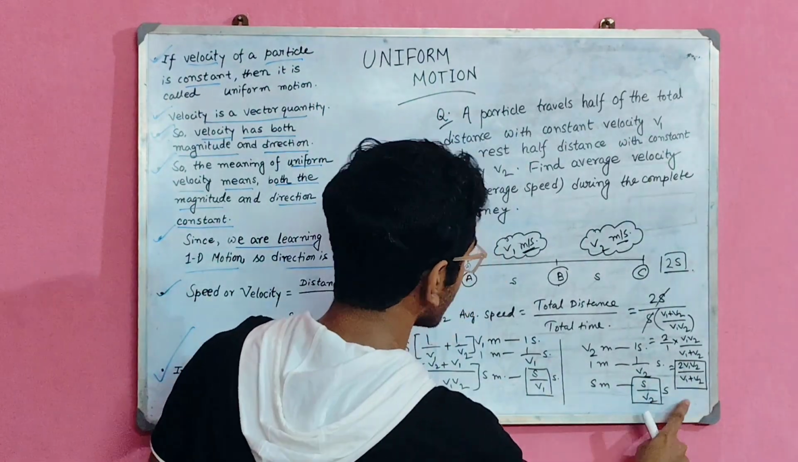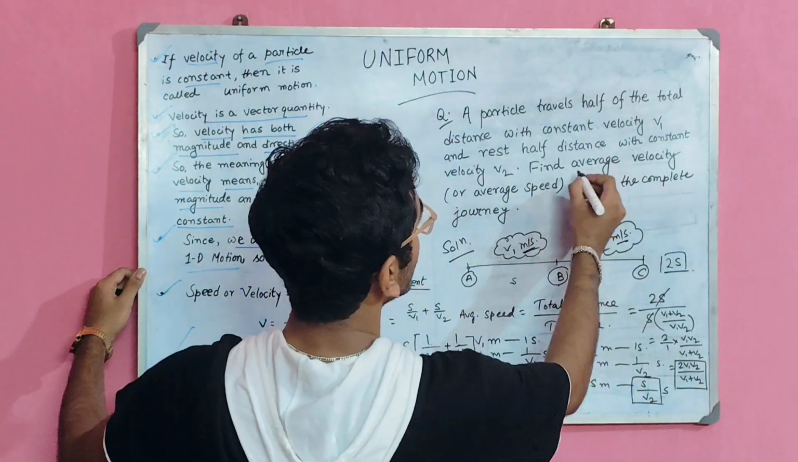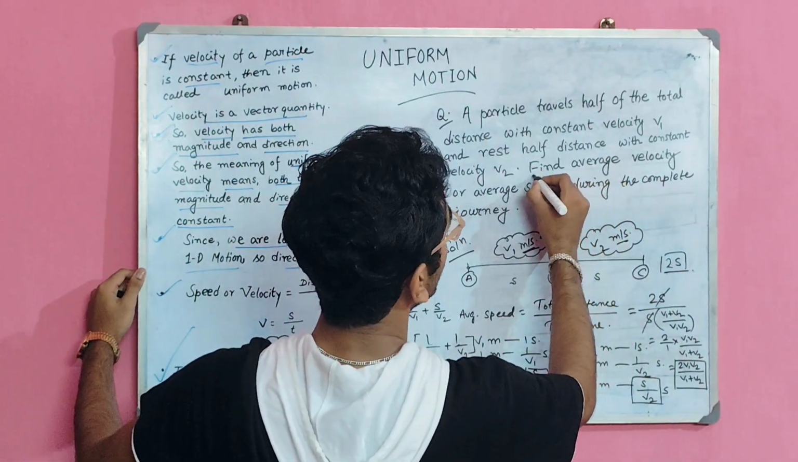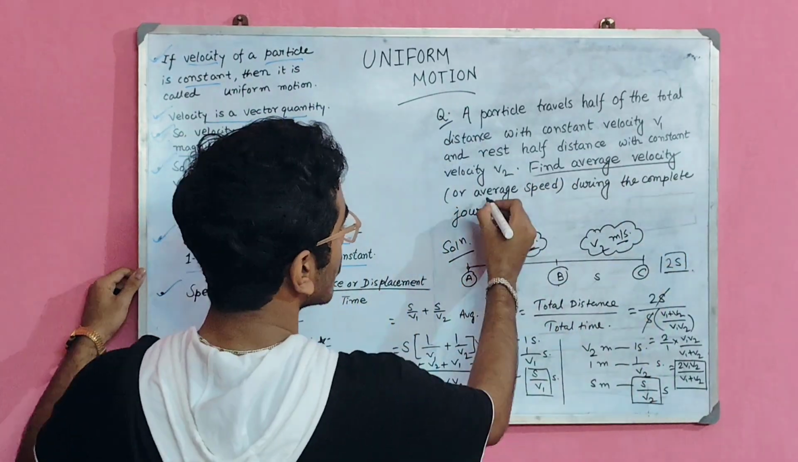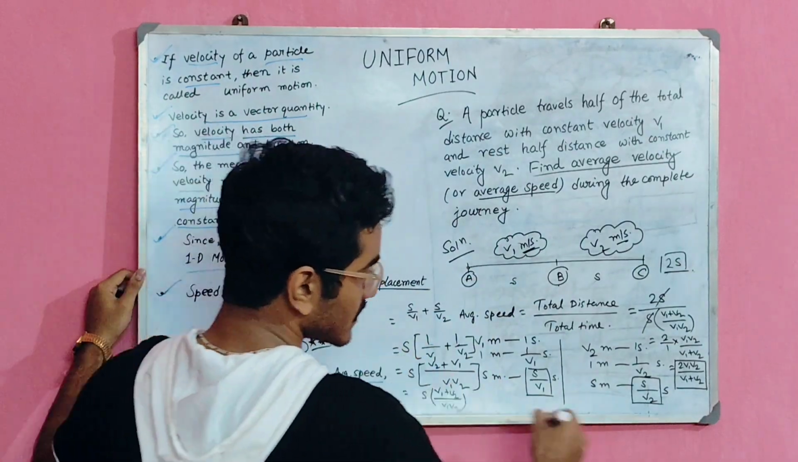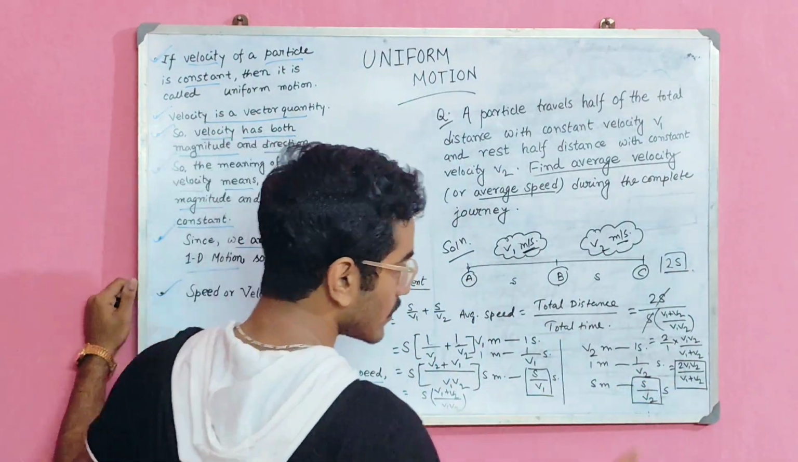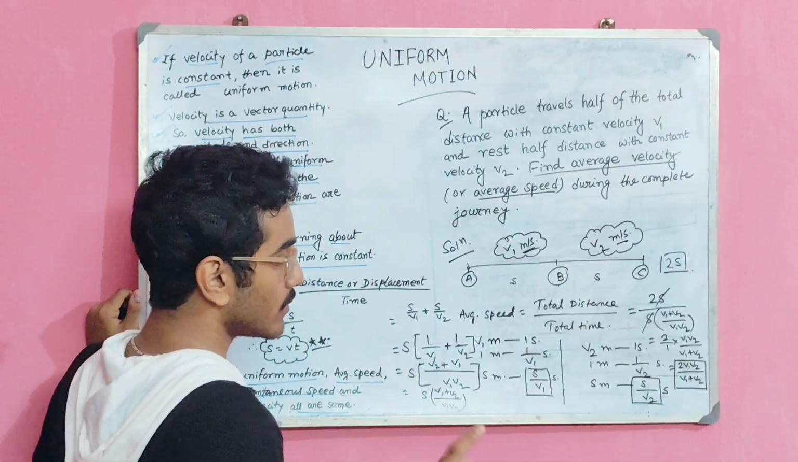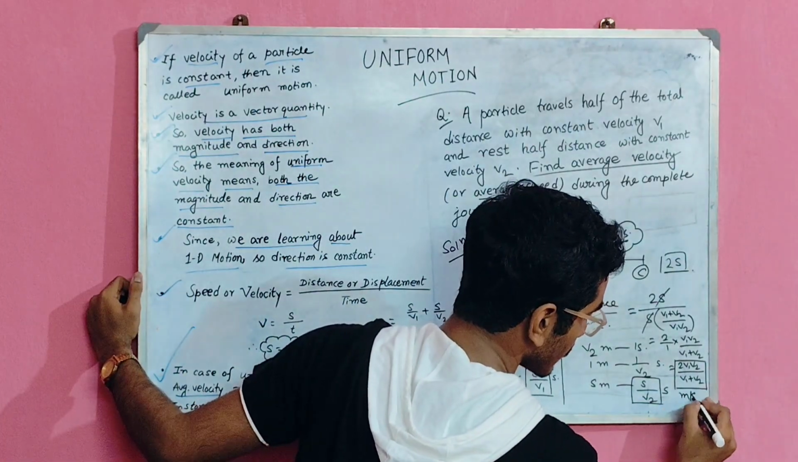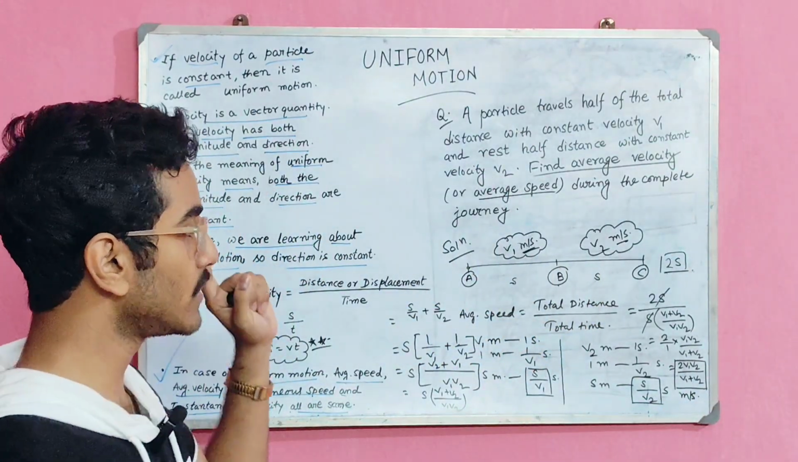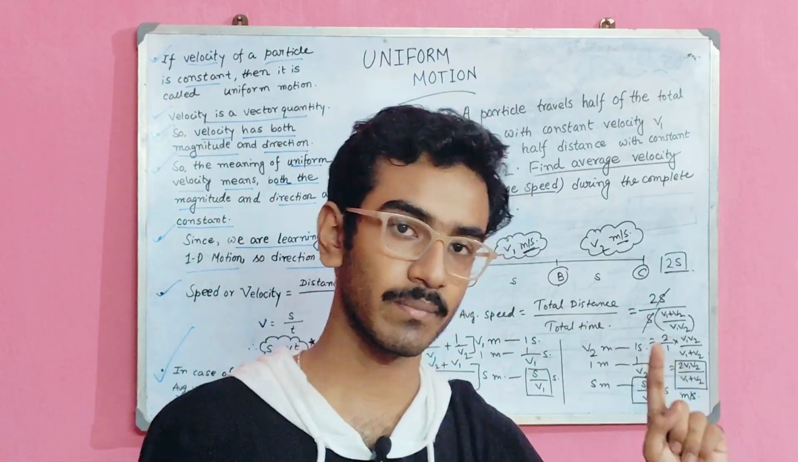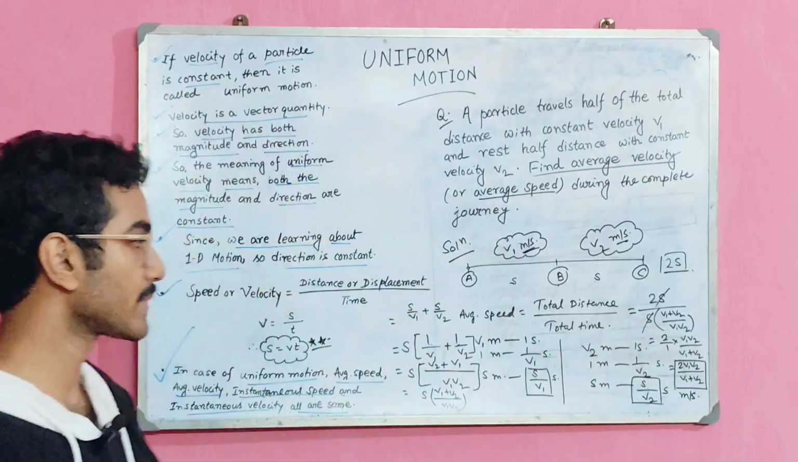So this is the answer to find average velocity or average speed. The average velocity is this quantity, 2 v1 v2 by v1 plus v2, and don't forget to mention the unit, which is meter per second. So the answer is 2 v1 v2 by v1 plus v2 meter per second. Okay, this is the answer.